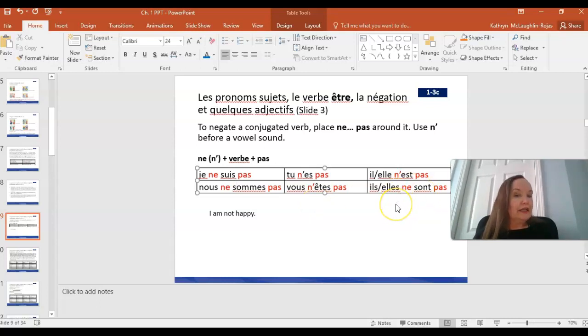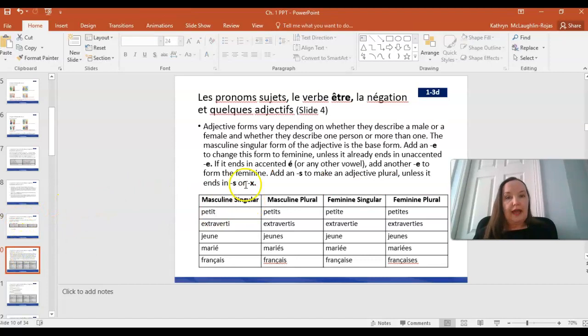And finally, ils ne sont pas or elles ne sont pas. And if I'm saying it quickly, it's probably going to sound more like elles ne sont pas, ils ne sont pas. So just remember whenever you're using ne and pas to negate a verb, it goes before and after that verb. And finally, we're going to look at quelques adjectifs.